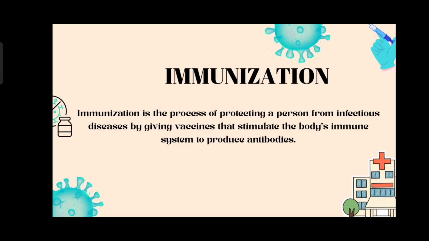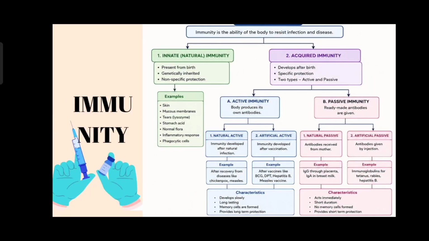Immunization is the process of protecting a person from infectious diseases by giving vaccines that stimulate the body's immune system to produce antibodies. So, immunization is a process. Under this process, we are giving the vaccination to the people. So, we are able to protect them from the infectious diseases, and also we can prevent the occurrence of the diseases. And by giving the vaccination, the body's immune system will get stimulated to produce the antibodies. So, immunity means it is the ability of the body to resist infection and disease.